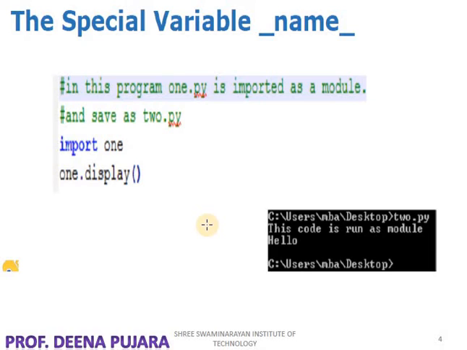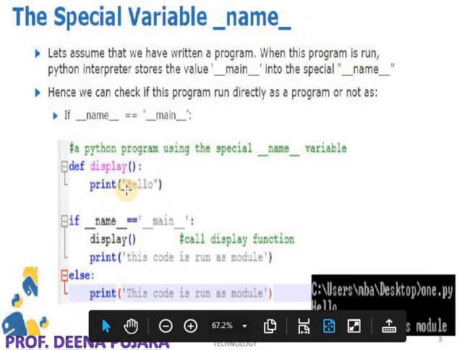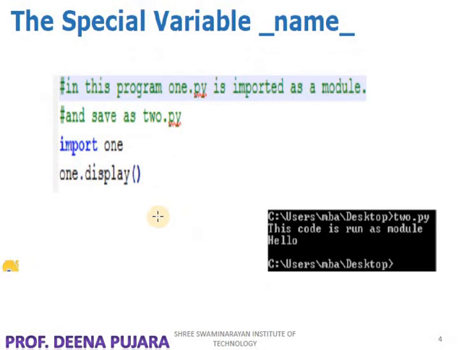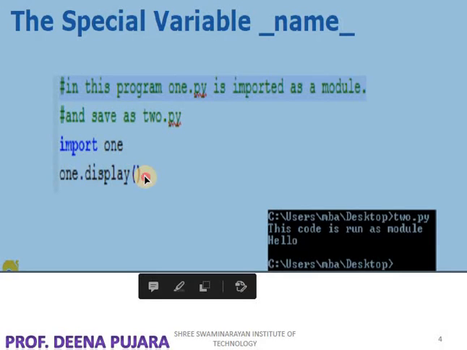Next, here you can see this is the program in which I am importing a file. That means I am importing the program one.py. Import is the statement through which we call any Python program.